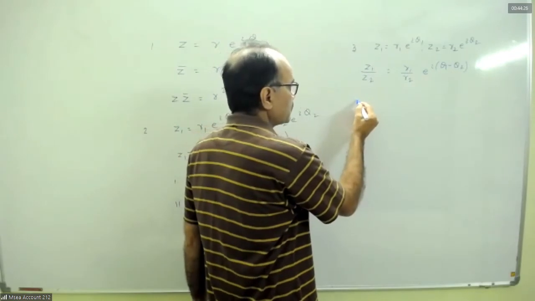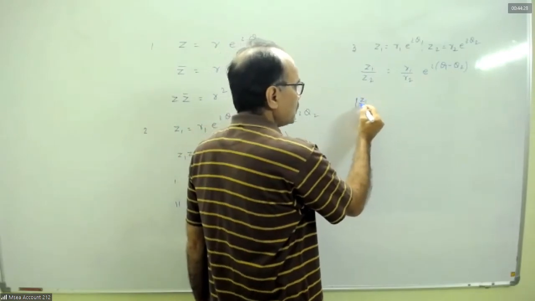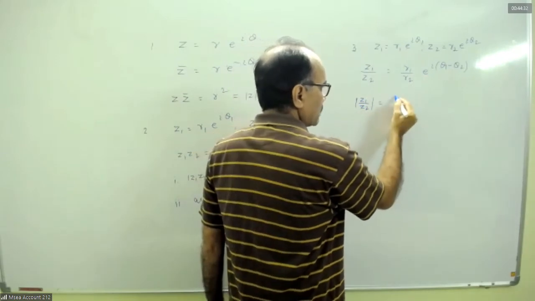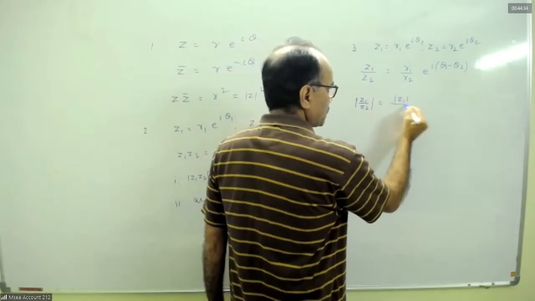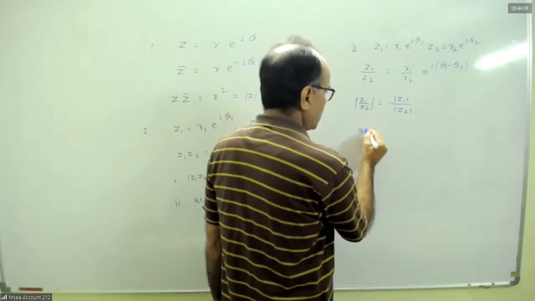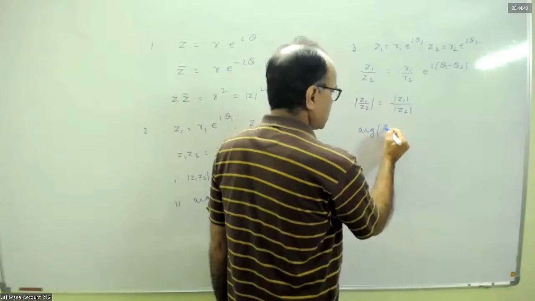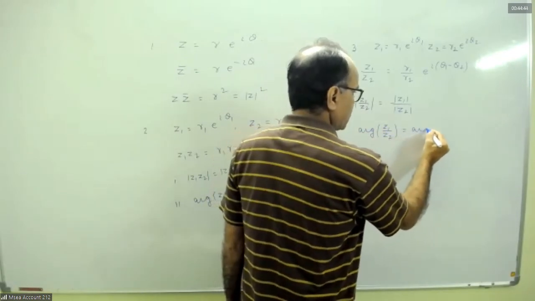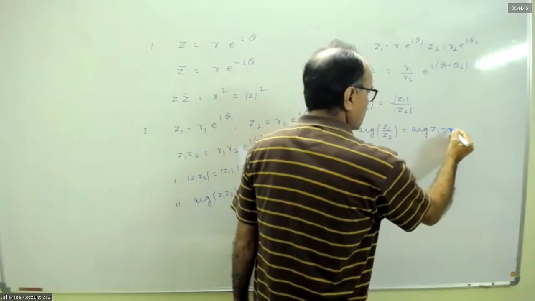Mod of z1 by z2: z1 by z2 is a complex number whose magnitude is mod z1 by mod z2. And argument of z1 by z2 is argument of z1 minus argument of z2. Yes.